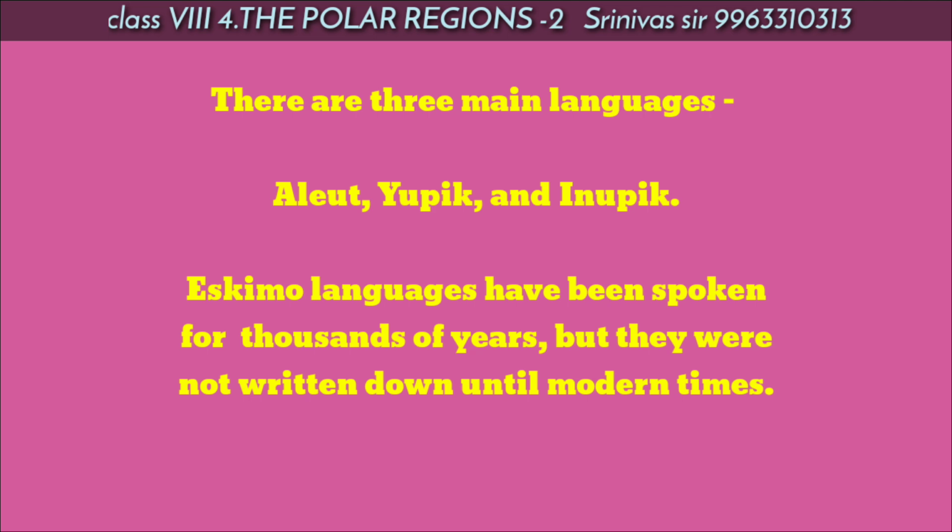Eskimo languages have been spoken for thousands of years, but they were not written down until modern times. Some years ago there was no script for their language, but nowadays they have developed scripts, and many people are educated now.